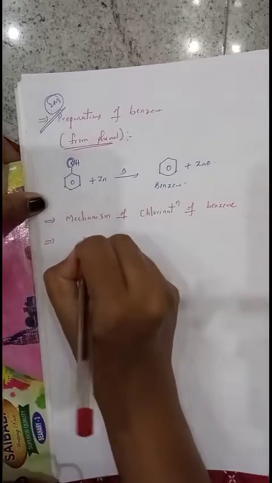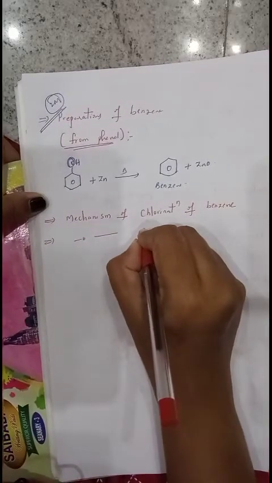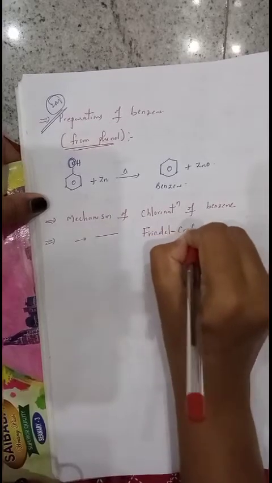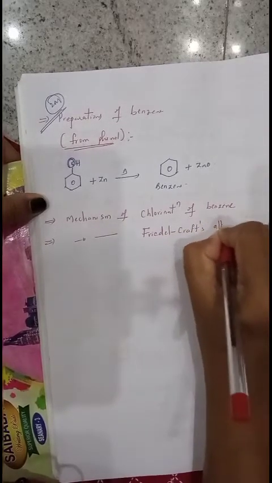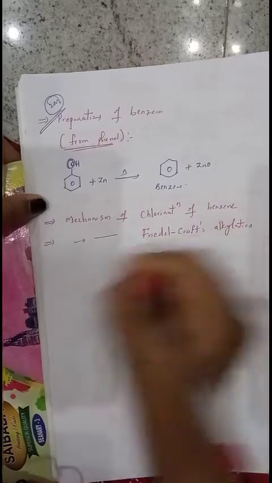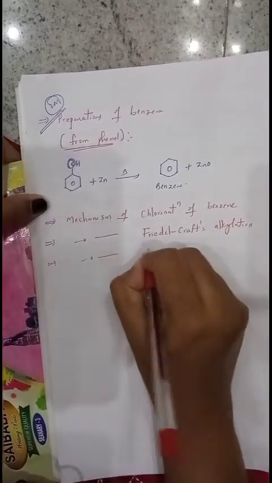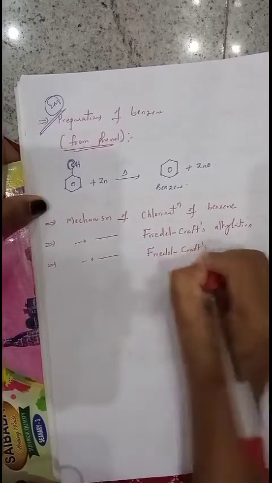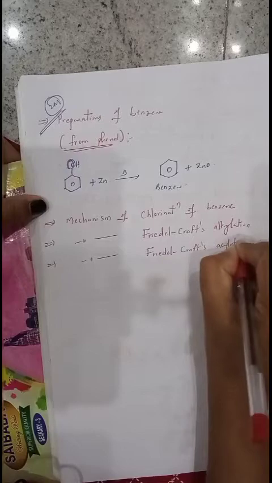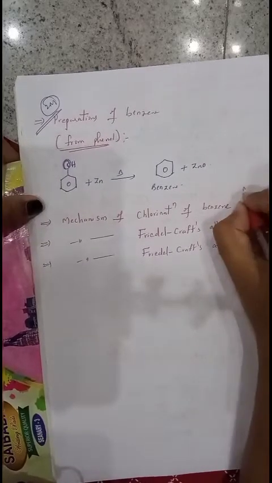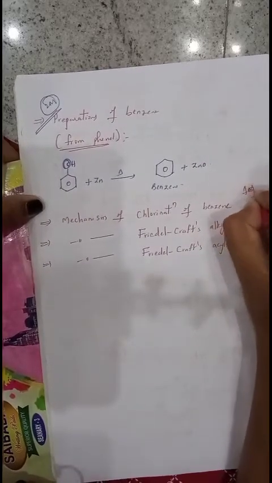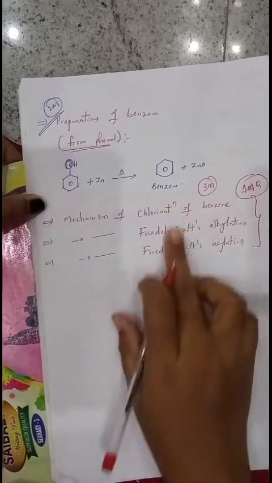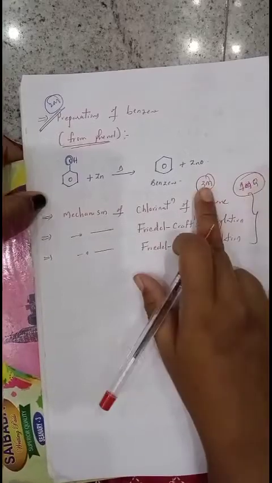Next, mechanism of Friedel-Crafts alkylation, and mechanism of Friedel-Crafts acylation. Among these three, one question is compulsory for 3 marks. Among these three mechanisms, one is a compulsory question for 3 marks.